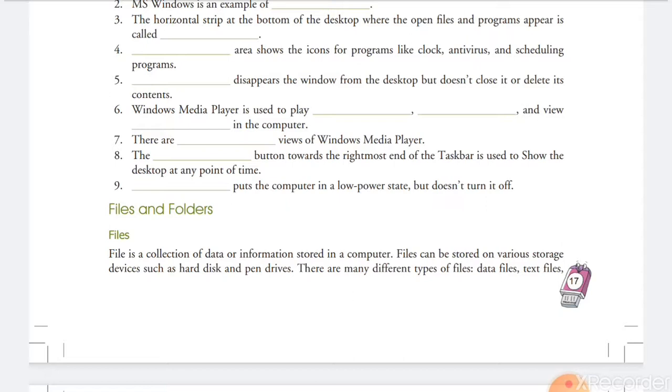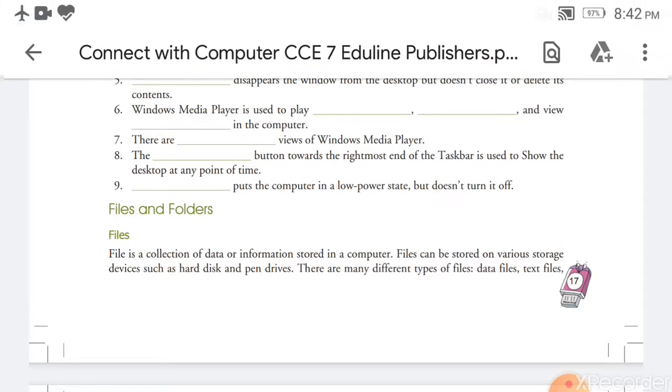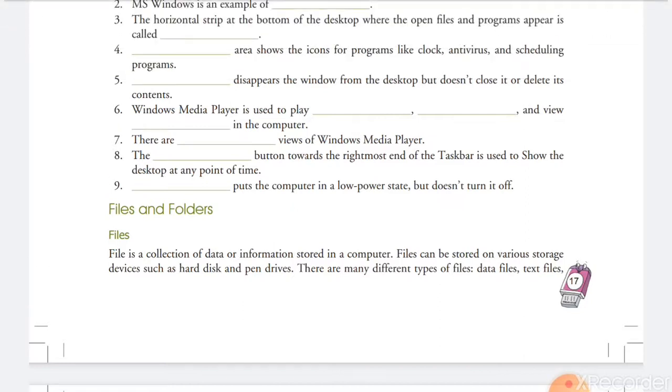As we know, a file, in other words, is a collection of a stream of bytes, because data are stored in the computer in the form of bytes, and when we collect the bytes in a stream, then we can save it as a file. So a file is a collection of data or information that is stored in the computer, because a file is a collection of bytes.